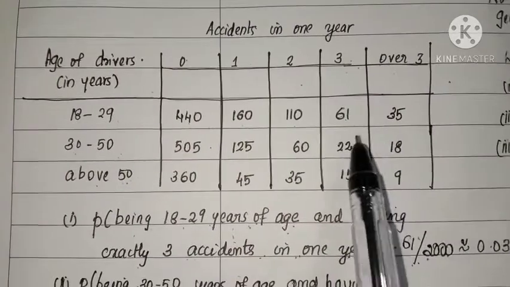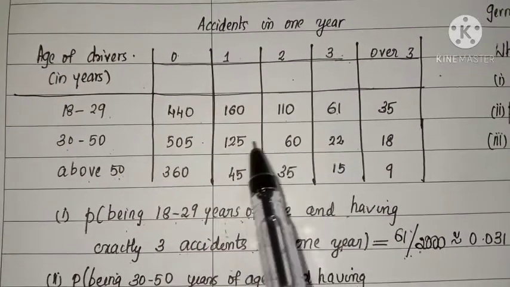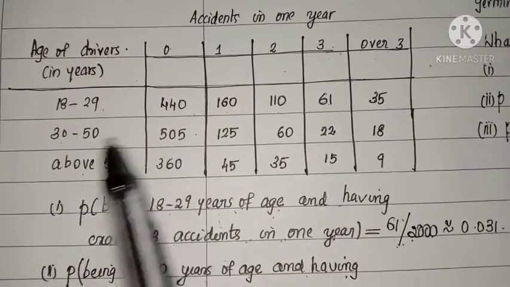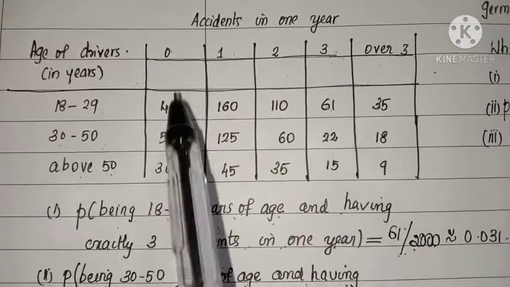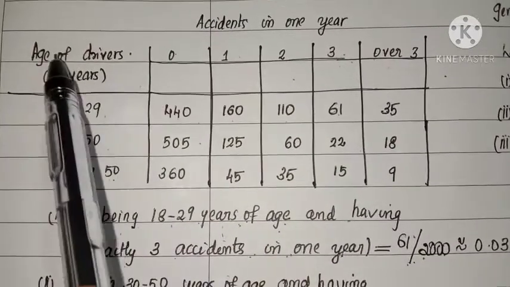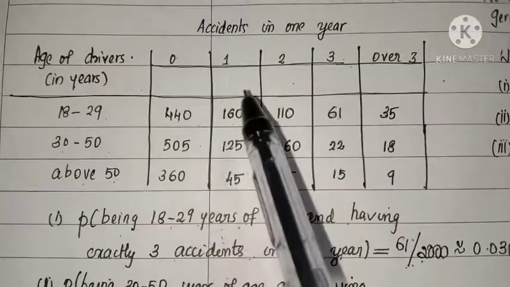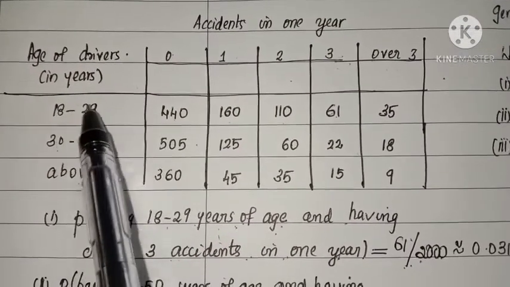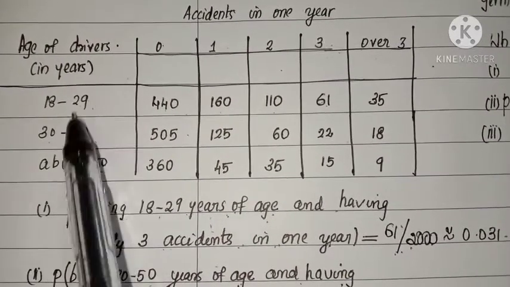Let's see this question. An insurance company selected 2000 drivers at random. At random means without giving any preference of one driver to another. Okay. So we selected 2000 drivers in a particular city to find the relationship between age and accidents. So data is given. See this table. So this indicates 18 to 29, 30 to 50, above 50, which means the age of the drivers.